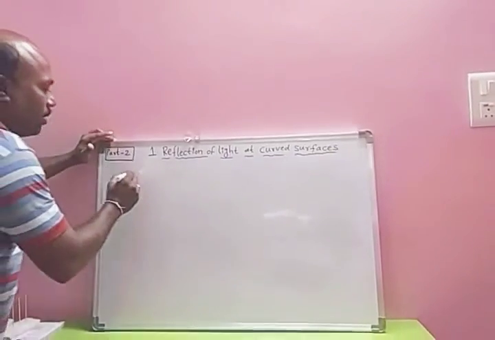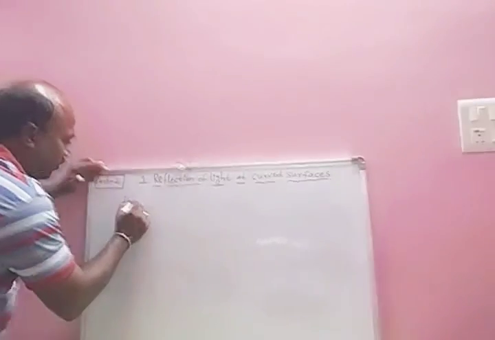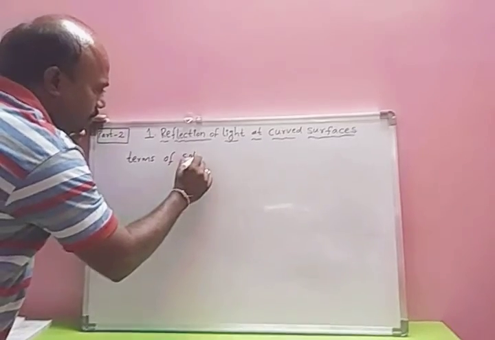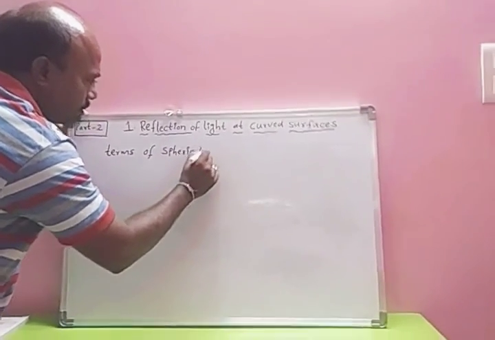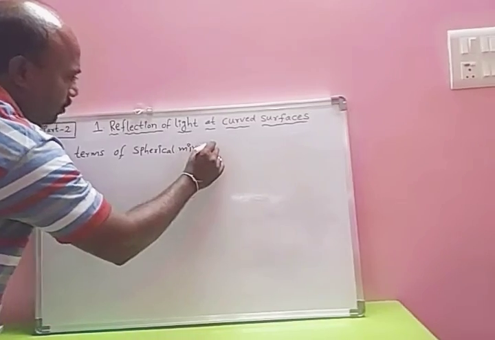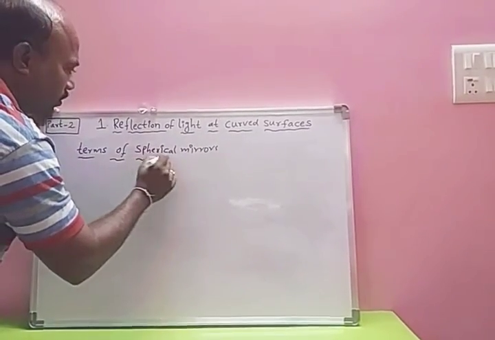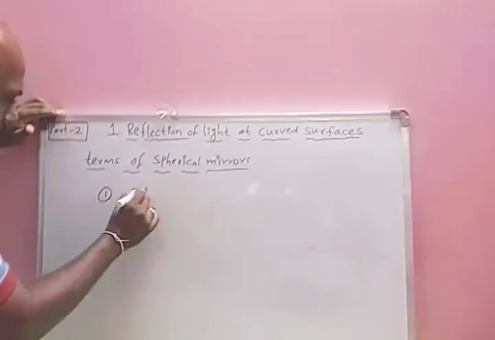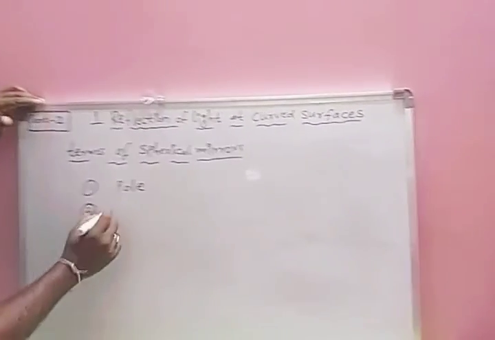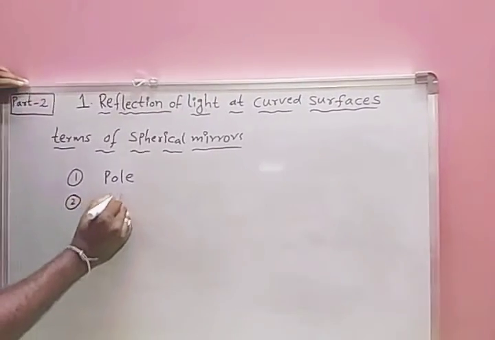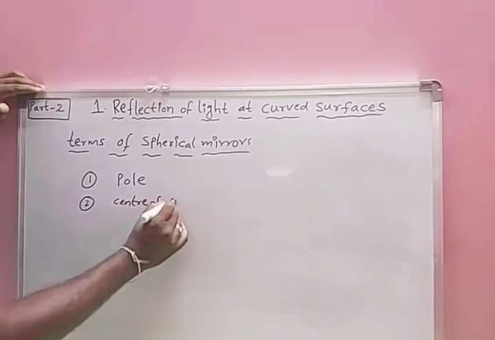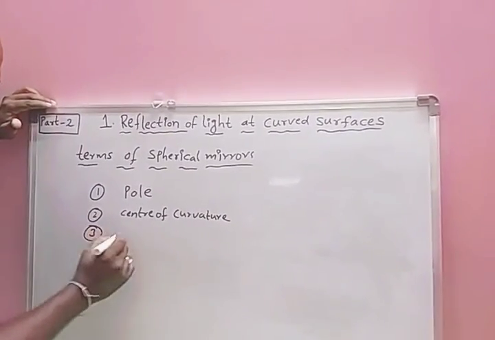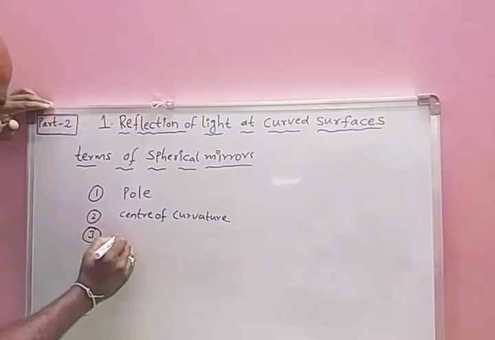Okay, children? Terms of spherical mirrors. First one is pole. Second one is center of curvature. Third one is principal axis.